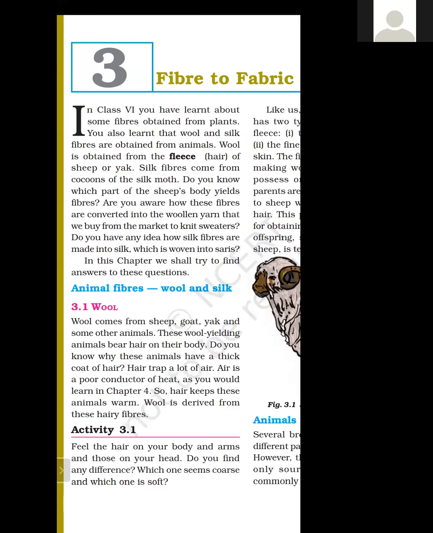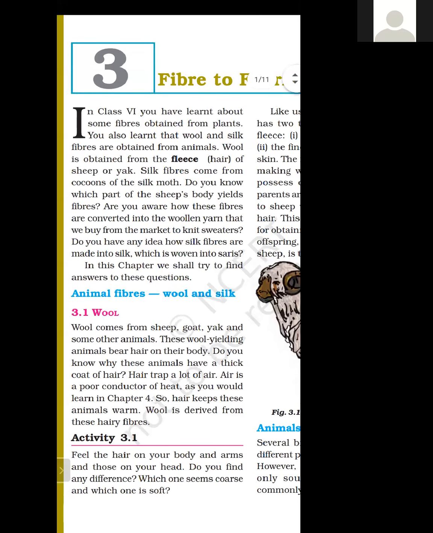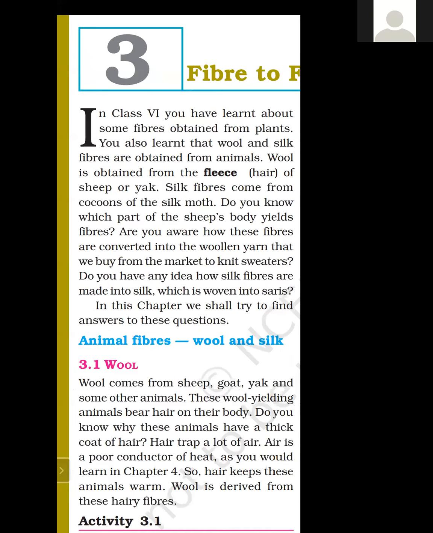So let's start chapter 3, fiber to fabrics. In class 6, you have learnt about some fiber obtained from plants. You also learned that wool and silk fiber are obtained from animals. So we have already learnt in class 6 plant fibers and animal fibers.